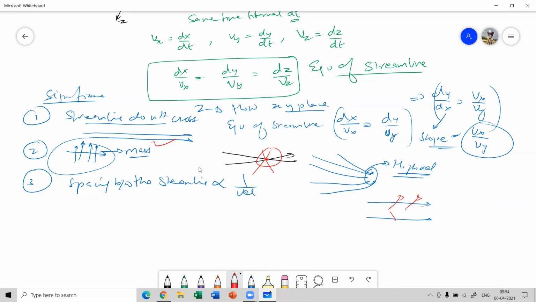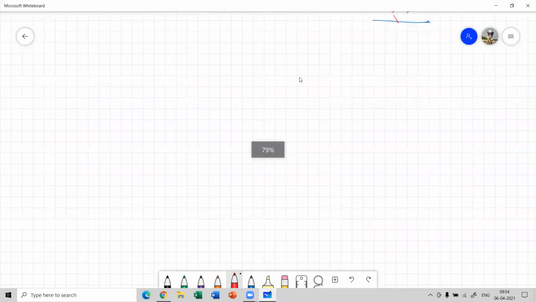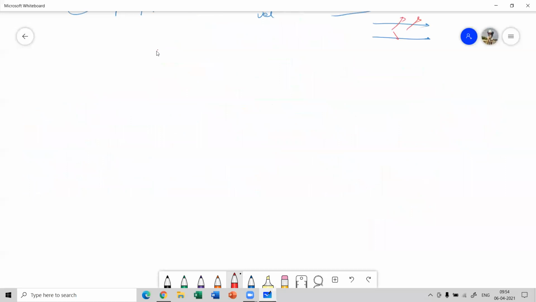Moving further, now let's come to something new, the concept of rotational and irrotational types of flows. Again, the fluid motion can be categorized as translational or rotational. They may exist independently or they may exist simultaneously.